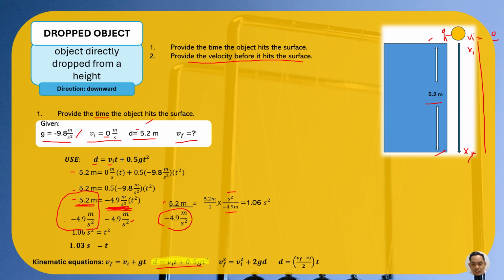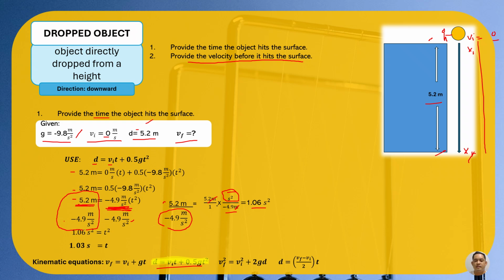So in that case, we can cancel units. We can only cancel if the units in the numerator and denominator are the same, like meter in the numerator and meter in the denominator. So that cancels out. The unit that remains is second squared. So 5.2 times second squared, that's 5.2 second squared, divided by negative 4.9.